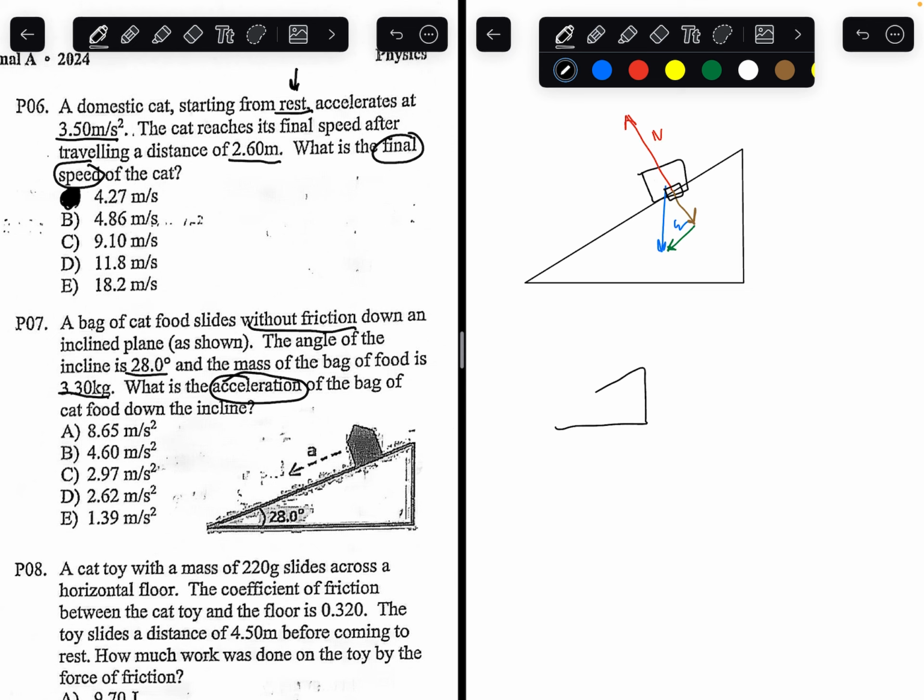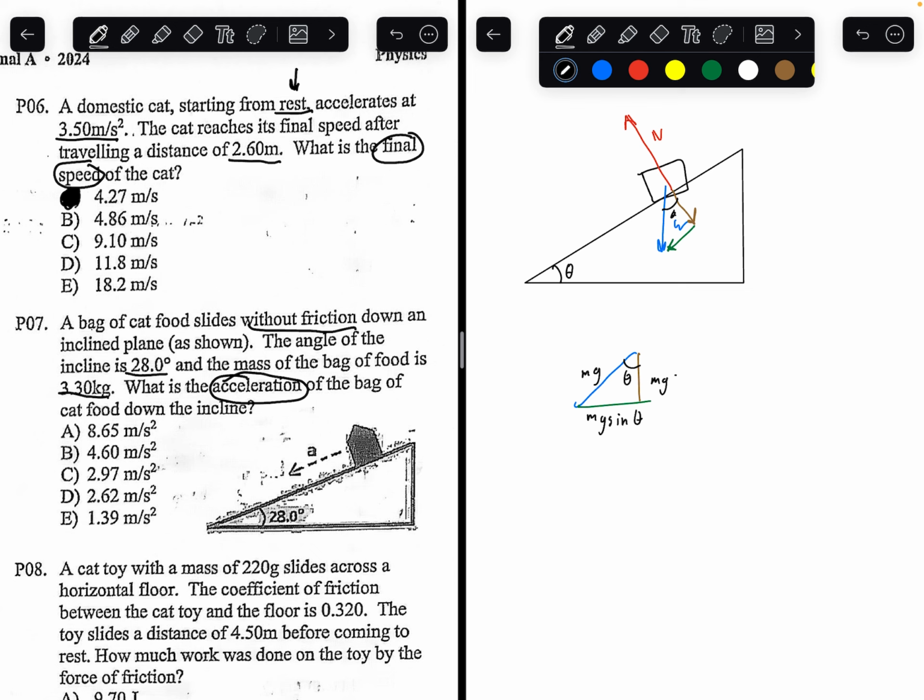Let's redraw our triangle. So we have a green line, blue, blue, green, and brown. So we know the blue line's a weight. What is going to be the weight? The weight is mass times gravity. If you guys didn't know, this angle here is equivalent to the angle of the incline because of similar triangles. So these two angles are equal. So then, based on trigonometry, this would be mass times gravity times sine theta.